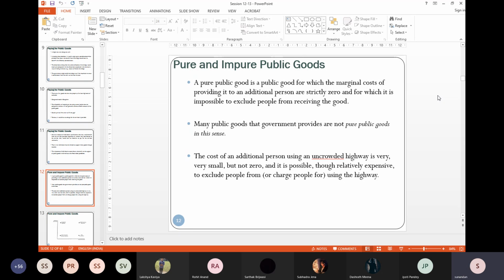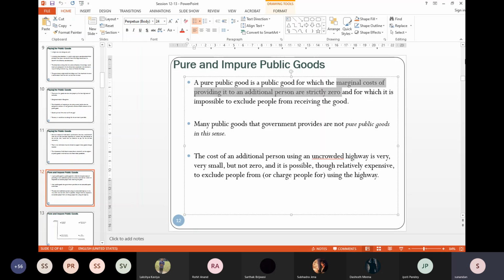Now, if I'm looking at this particular definition, then a number of goods or services will not remain pure public goods, if we follow this strict zero marginal cost definition. Because let's go back to that bridge. We have a capacity.